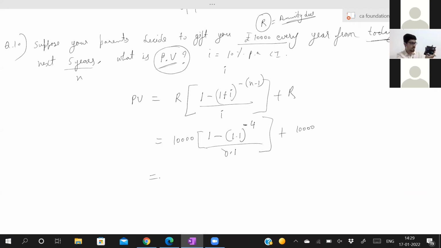How will you do that? Multiply by itself, you get the square. Multiply once more, you get the cube. One more, you get to the power 4. 1.1 to the power minus 4, you get 0.6830. Now you have to deduct this number from 1.